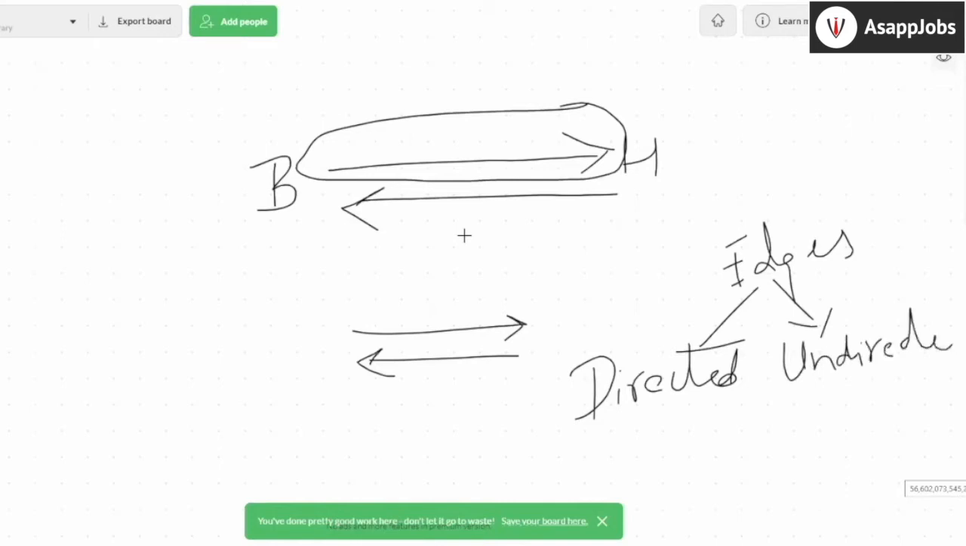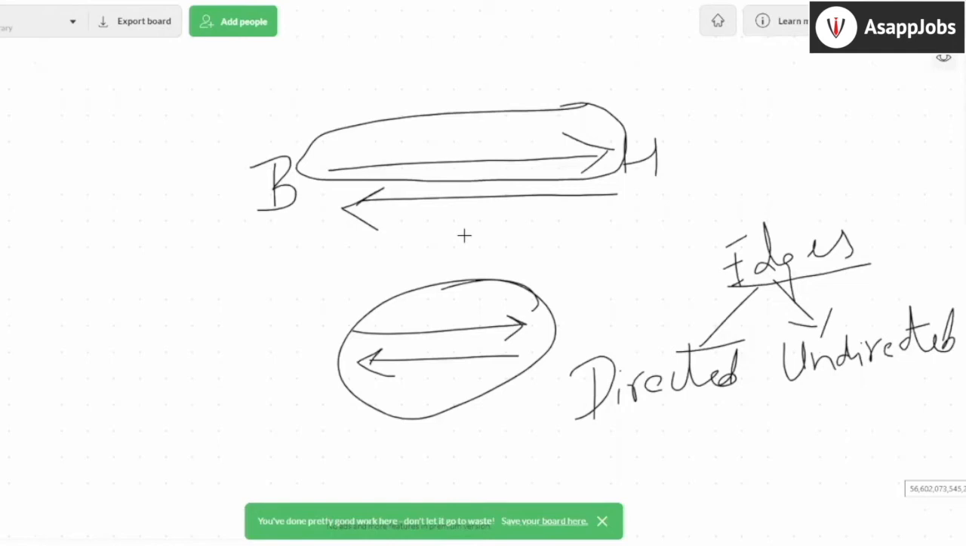When I say undirected, I'm talking about this case. Directed is this case. There is only a one-way path, or one-way traffic, from a point to another point. Based on these types of edges, you can say a graph is directed or a graph can be undirected. Then there is another possibility.